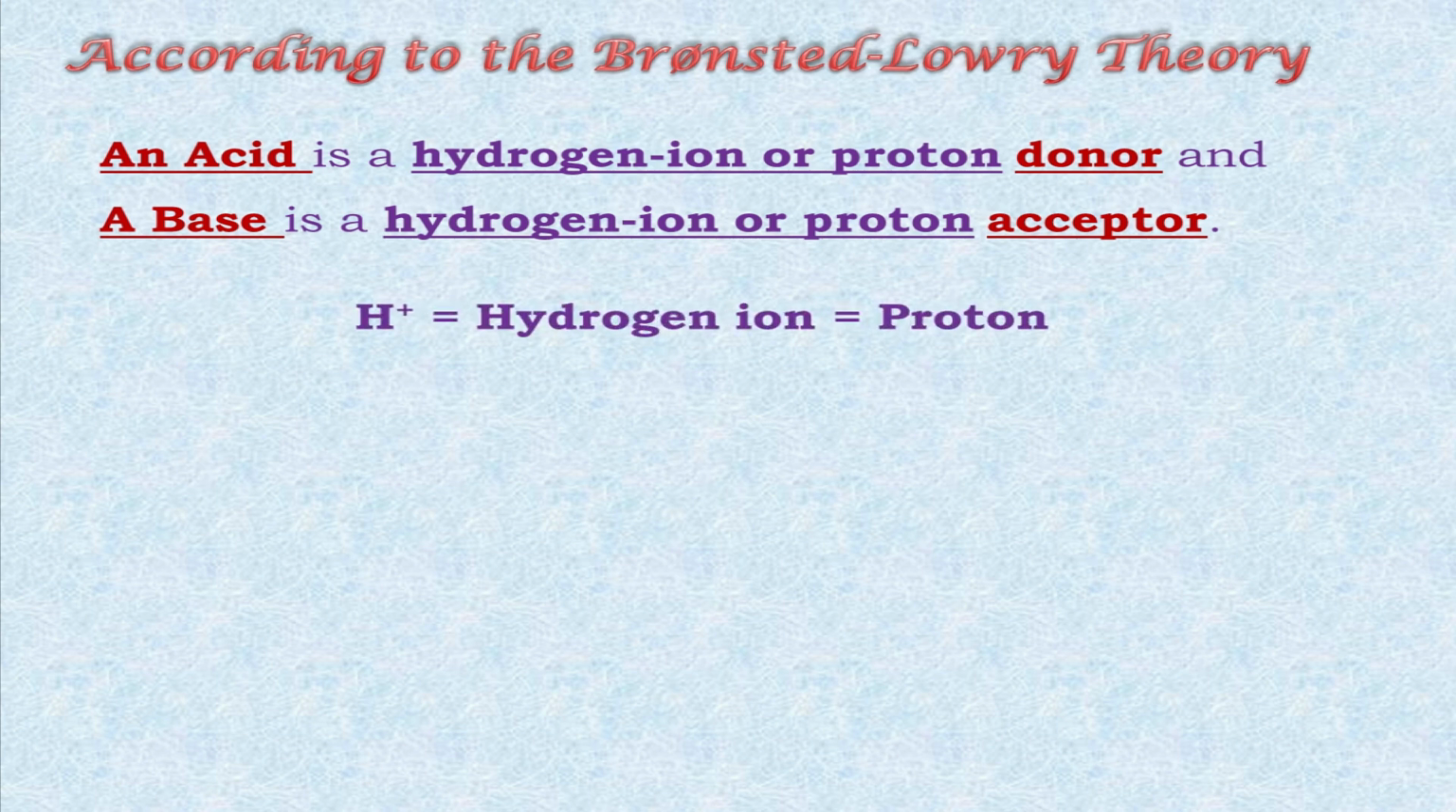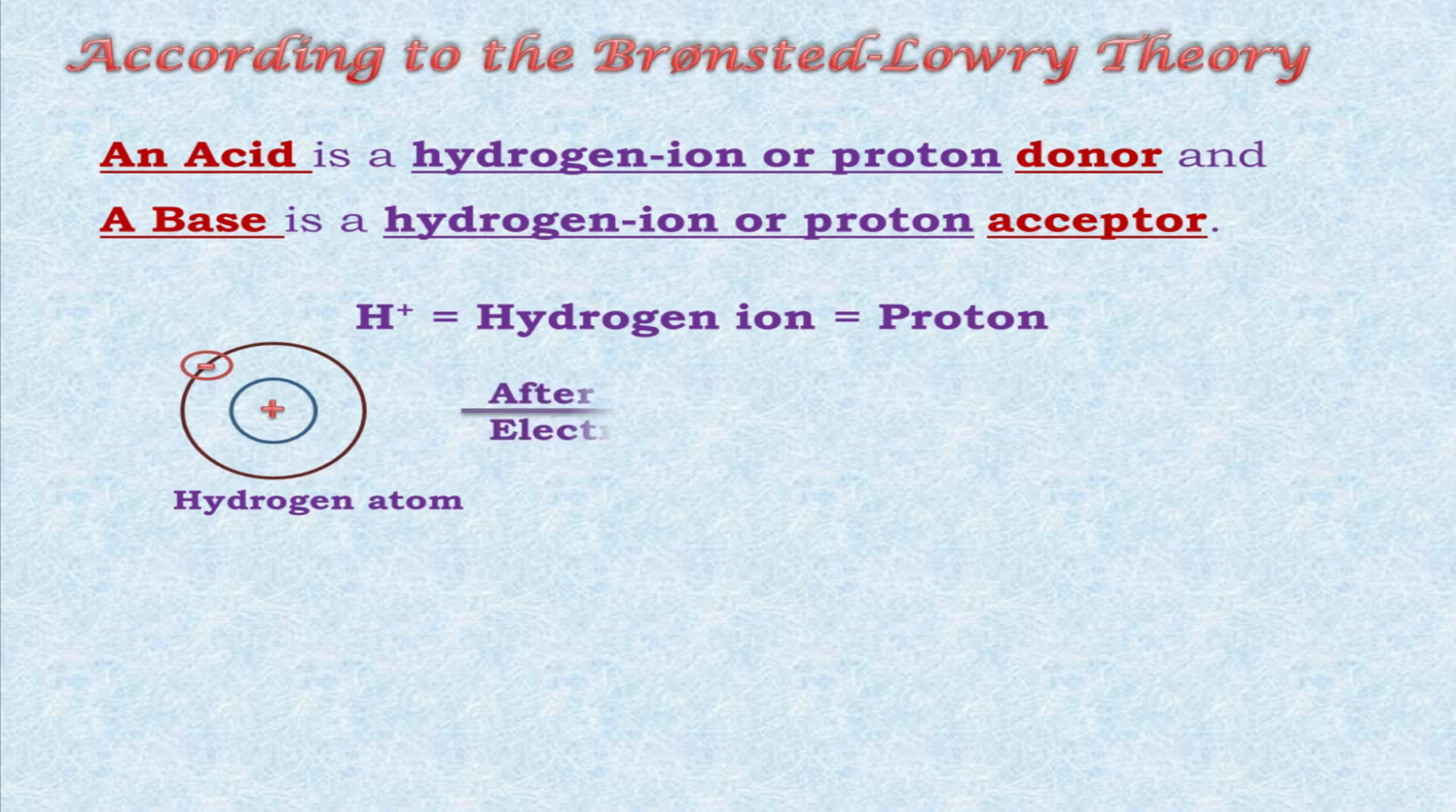Hydrogen ion is also known as proton because this is the structure of a hydrogen atom in which there is one proton only and one electron. But after losing this one electron, the structure of hydrogen ion will become like this. In this structure, you can see there is no electron, only one proton is present. So therefore, hydrogen ion is also called a proton. So this theory was based on proton.